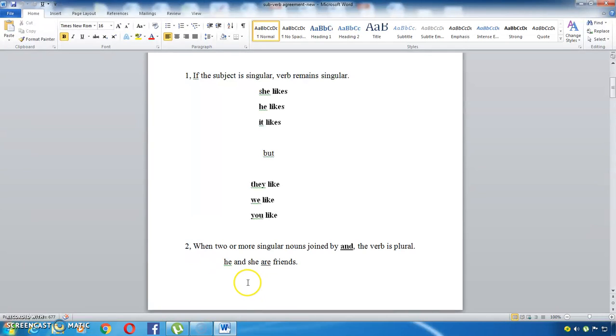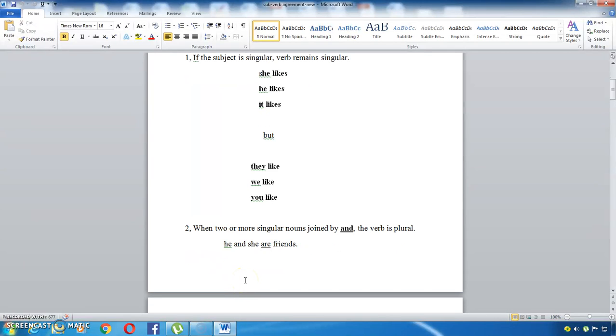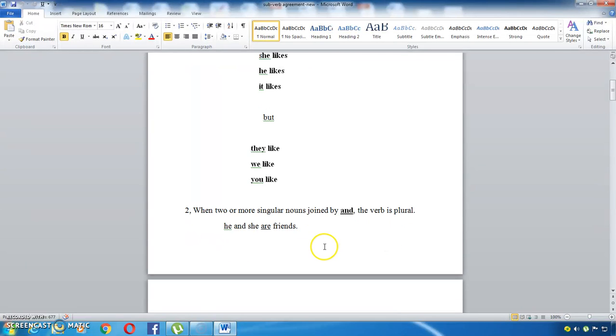And the second rule: when two or more singular nouns are joined by and, the verb is plural. This is one of the rules that comes under concord. See this example: we are connecting the singular nouns he and she by using the conjunction and. So the rule runs like this: if two or more singular nouns are joined by and, the verb is plural. He and she are friends. Here you are not supposed to say he and she is friends.